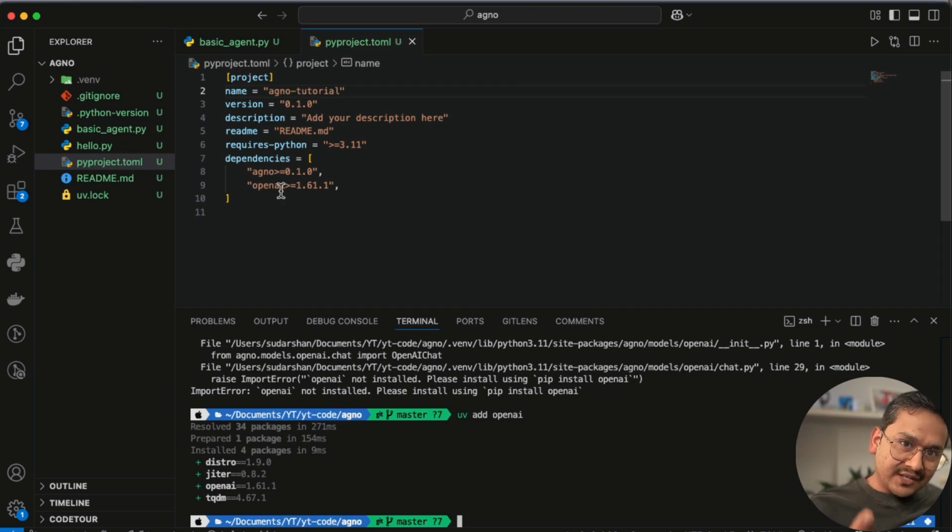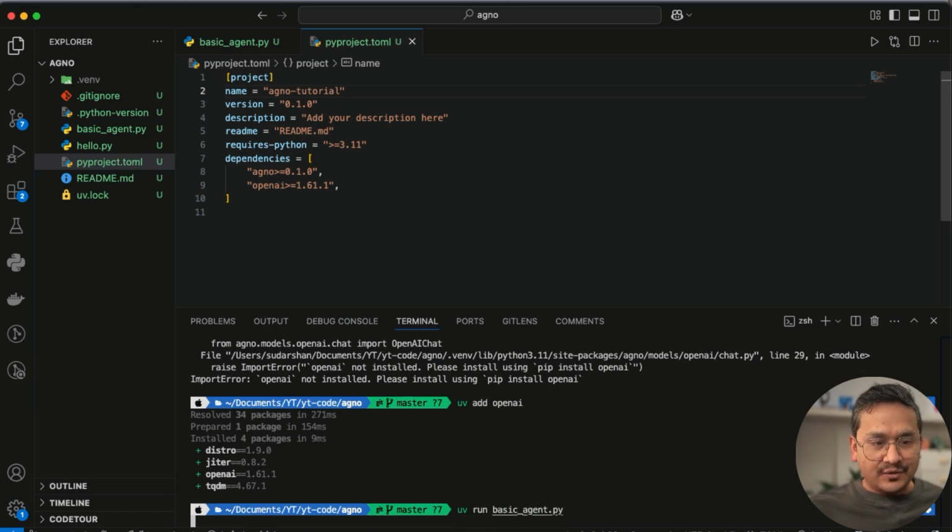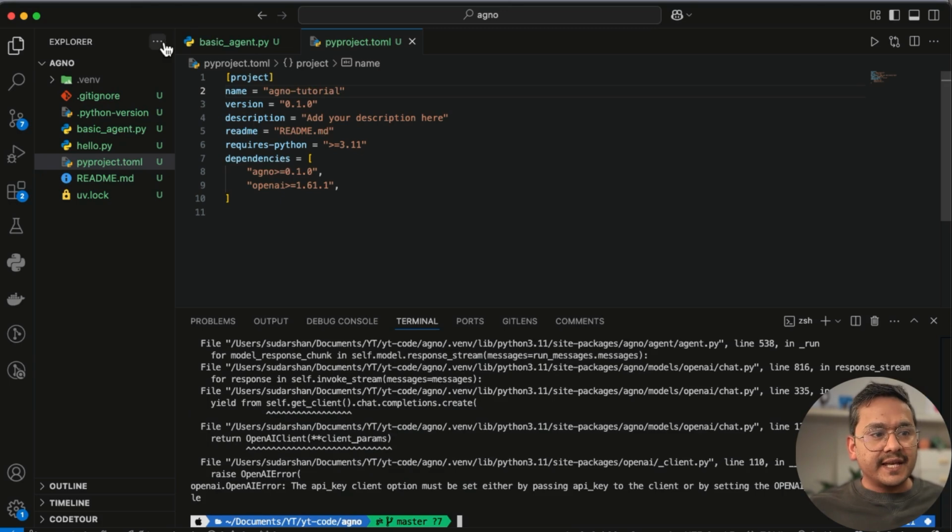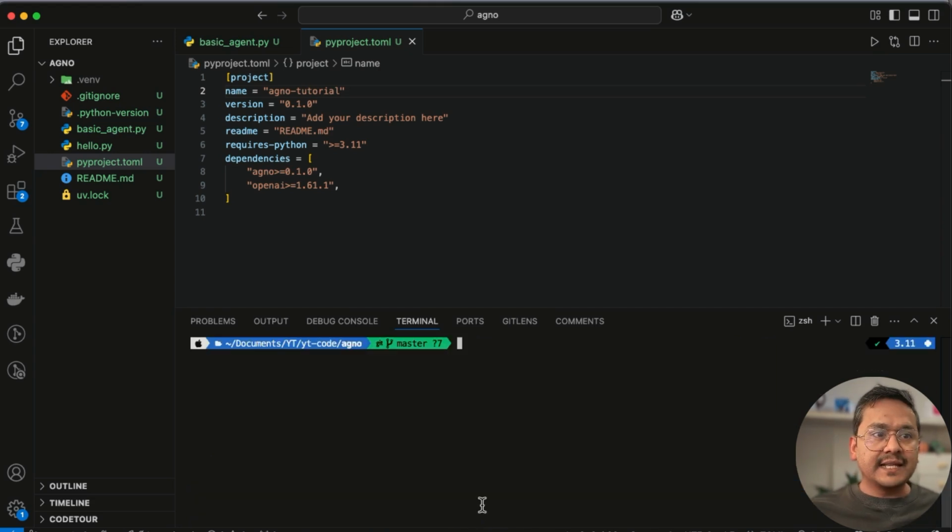Now, if I again run, it will complain about the API key because we haven't provided the API key, right? If I run this one, you see here it says API key client option must be either this. I haven't passed the OpenAI API key. This is how you can go step by step to see what is being used instead of directly installing everything. This is one approach to learn things. I can clear this one.